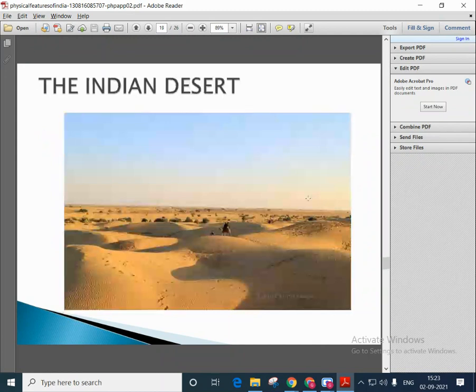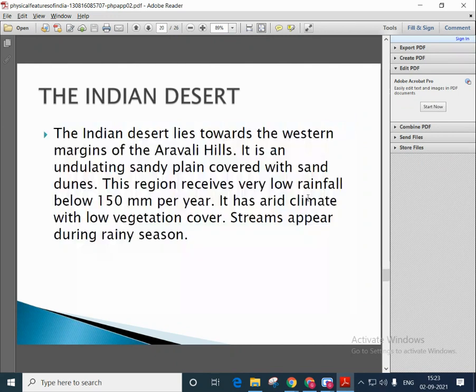The fourth one is the Indian desert. What do you see here? You see only sand. There are no plants, there is no water facility, no water bodies. Everywhere only sand. The Indian desert.